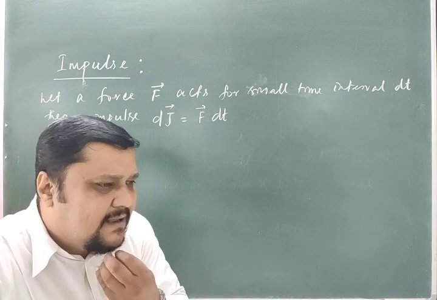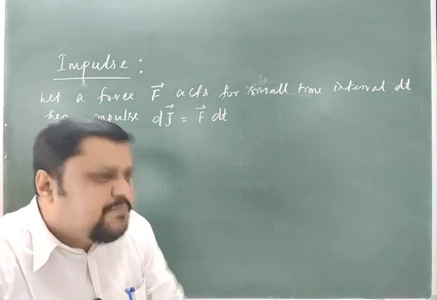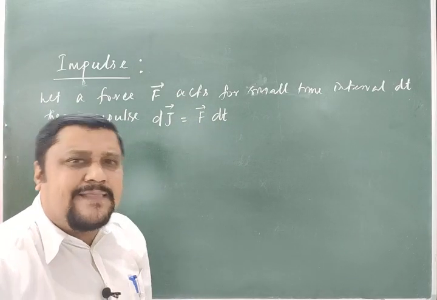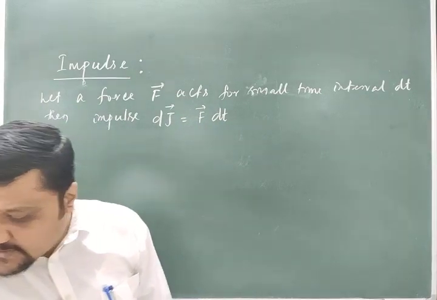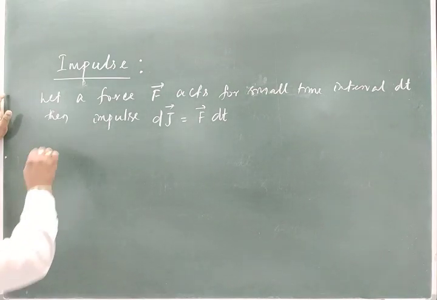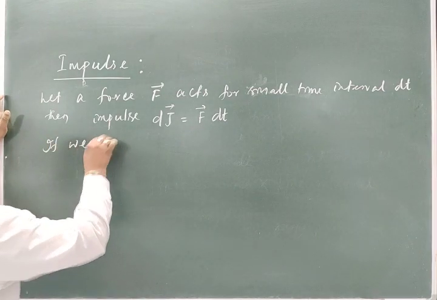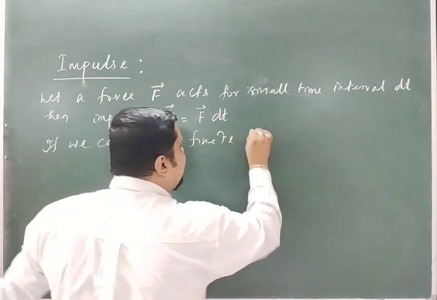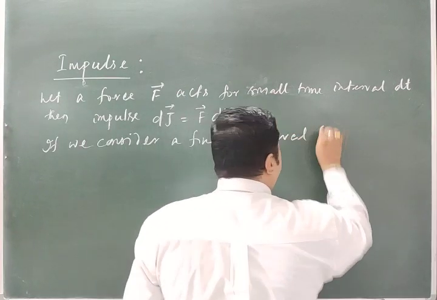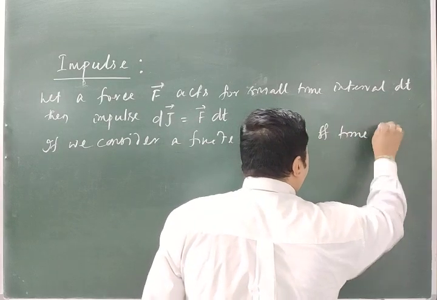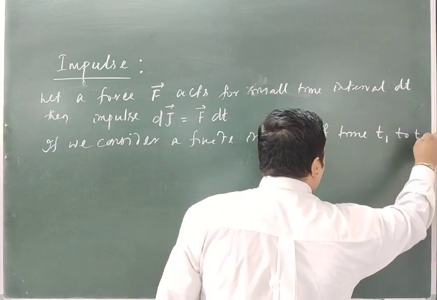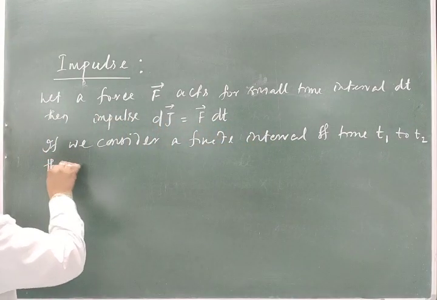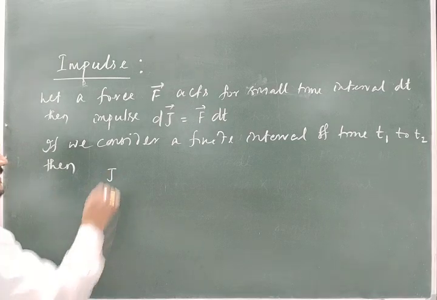Suppose in this case the time interval is more than the small interval of time, means infinitely small interval time, then in that case what we will do? If we consider a finite interval of time t1 to t2, then the impulse is also finite, not a small one.